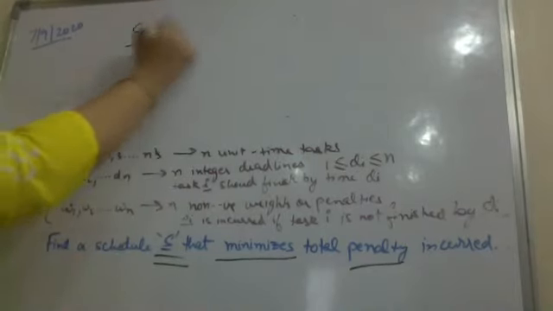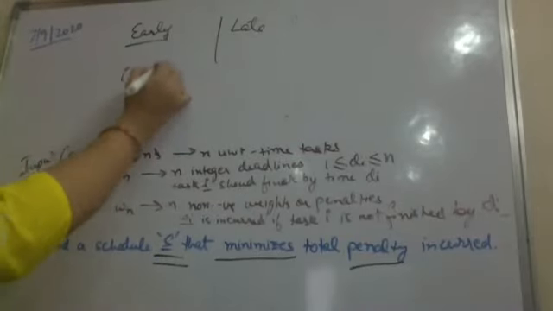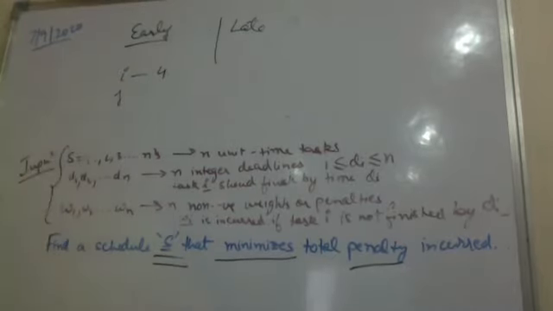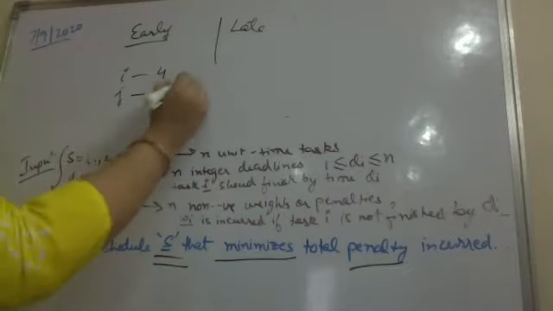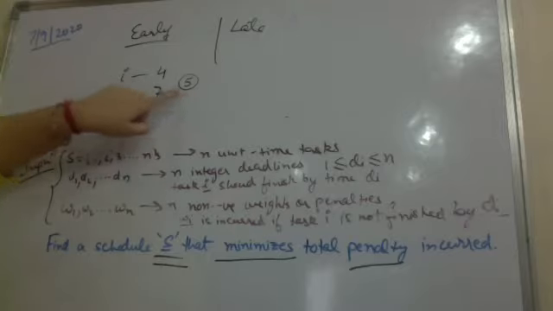If the task finishes after its deadline, it is called late. Suppose I have a task I which has deadline 4, just for example, and a task J which has another deadline, say 7. Now if I am at time unit 5, then I has already missed its deadline. So it does not matter if I move I further late than J, because J is still early, and I is already late.